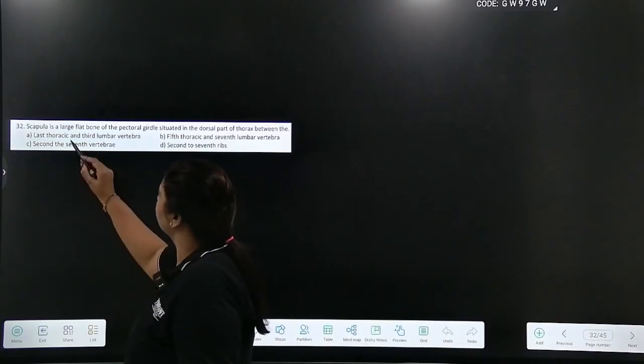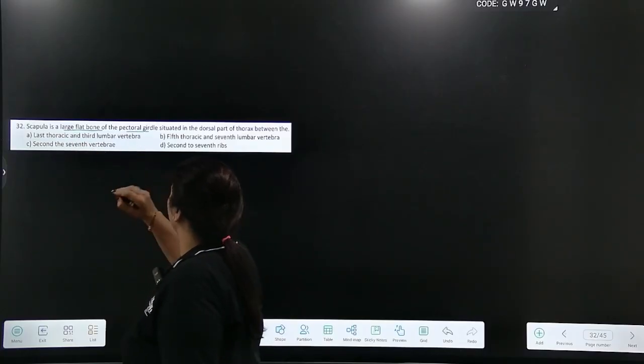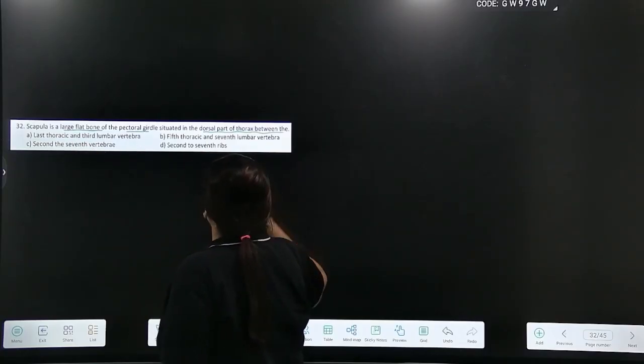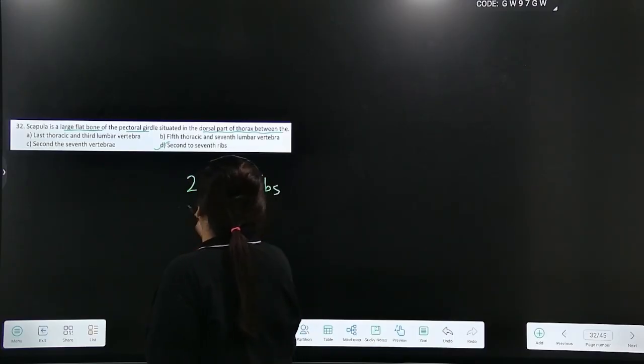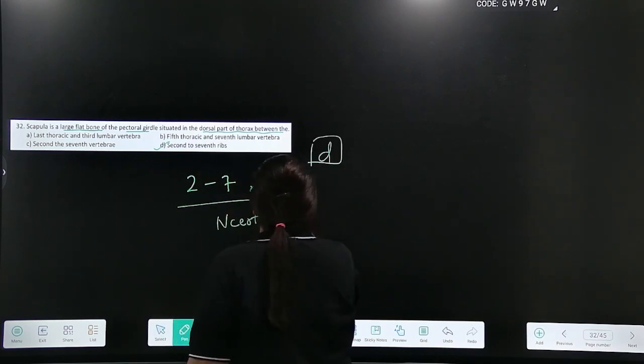Going to 32nd, scapula is a large flat bone of the pectoral girdle situated in dorsal part of thorax between 2nd to 7th ribs. Very important, directly NCERT का line है. So answer is option D.